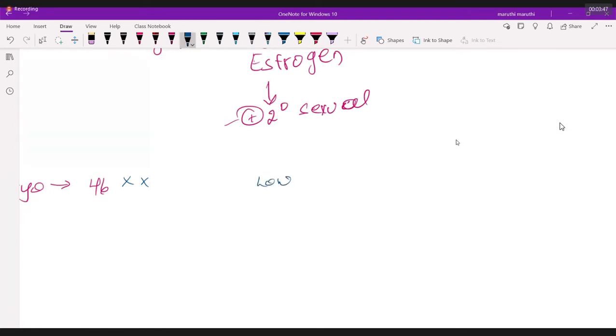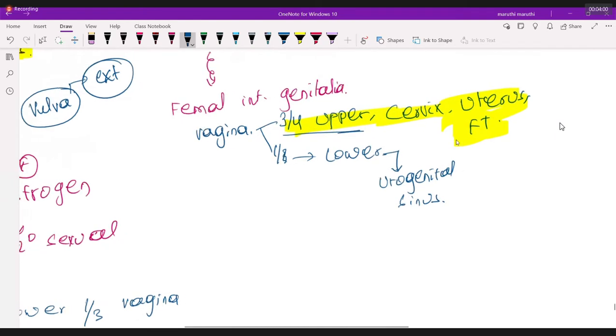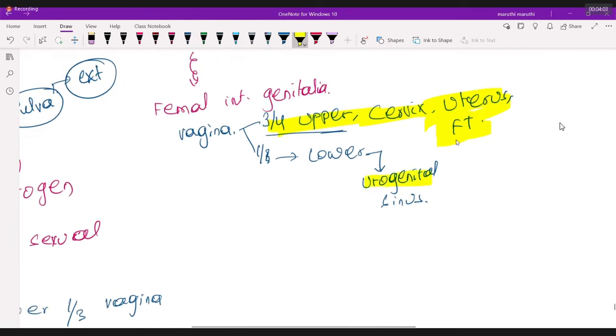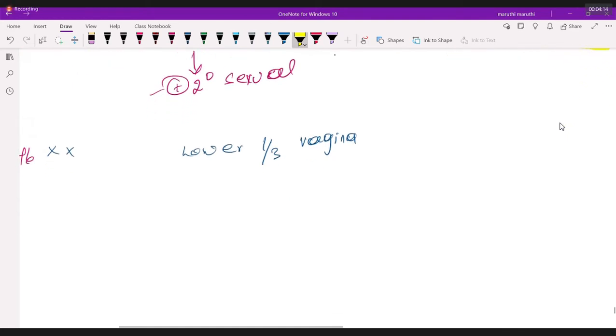Lower 1/3 vagina, is it present or absent? Present, very good. Why is it present? Because the lower 1/3 is forming from where? Urogenital sinus. The urogenital sinus is not having any problem, so the lower 1/3 of the vagina will be present in this female. Only thing which will be absent is the upper 3/4 of the vagina.